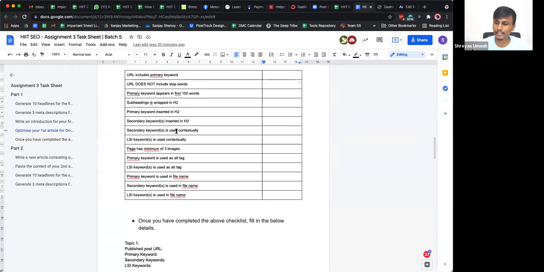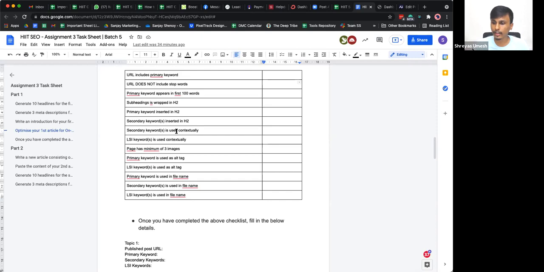And secondary keywords are also used contextually in your content, right? You sprinkle all of these secondary keywords that you've picked up, long tail keywords and all of those things in your content. Make sure it's grammatically correct. It is completely okay for you to alter these keywords to make sure it's grammatically correct. All right. Is that clear? That was one more popular question. I saw it in the group, right?